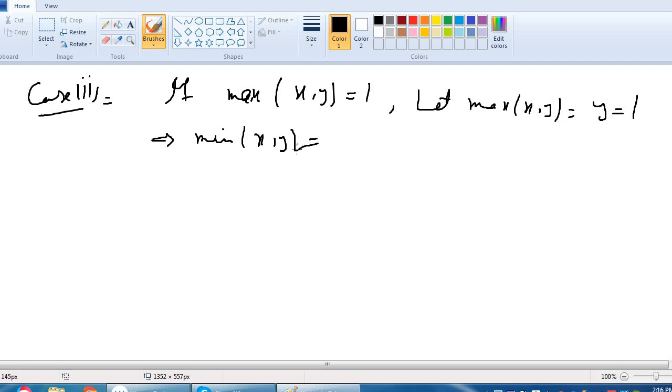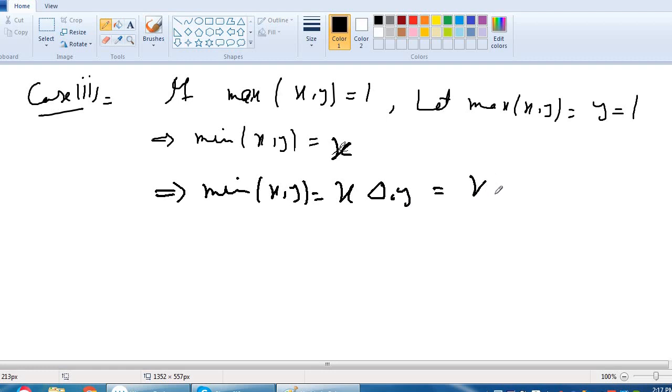Then what is the minimum value? We see that y is 1, then minimum of xy will be x, because x is minimum. So minimum of xy will be x. This implies that minimum of xy is equal to x delta node y.